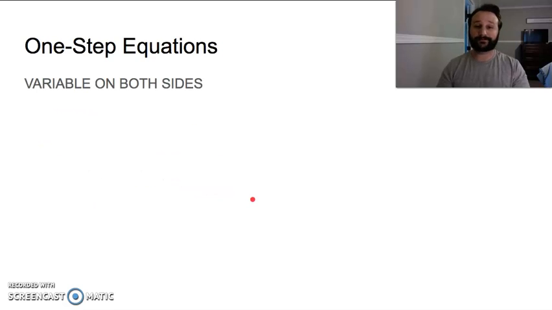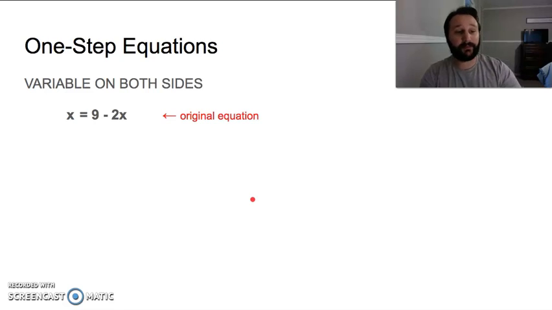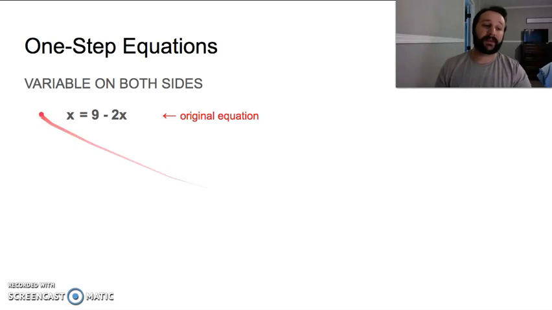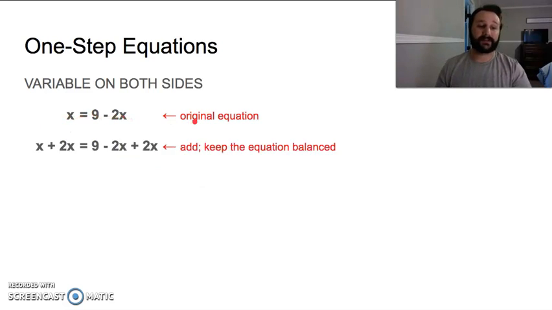All right. What about when there's a variable on both sides? All right. So we have x equals 9 minus 2x. All right. We want to get x by itself. Okay. Quarantine, I like x on the left. Personally, that's just the way that I do it. It just, my brain works like that. If you can do it on the right, that's fine with me. As long as you get x by itself.